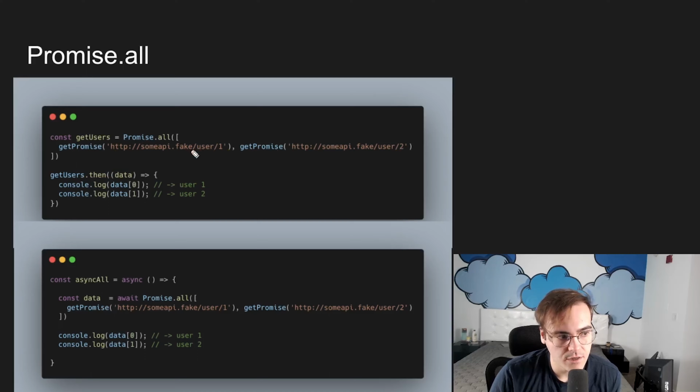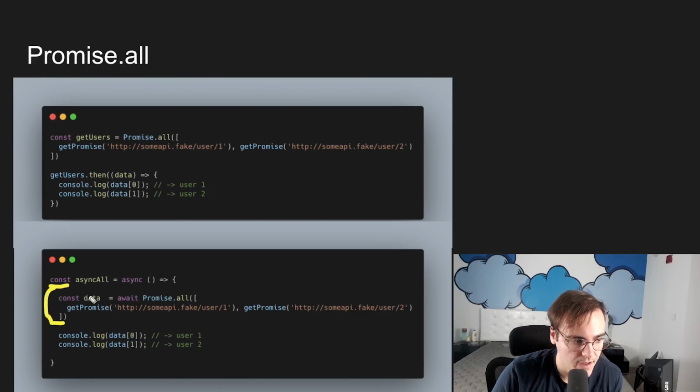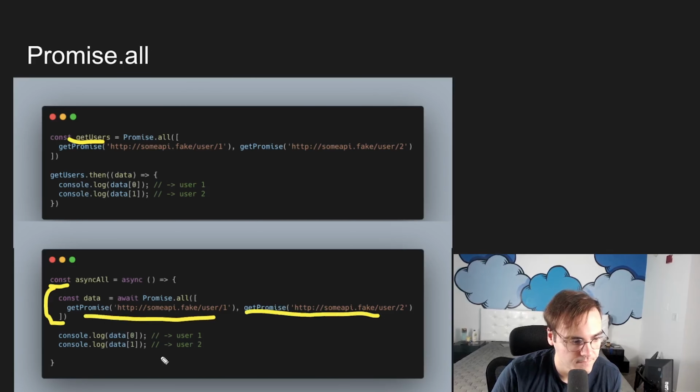Promise.all also works with async await, right? And there's no magic here. The reason it works is because Promise.all is returning a promise itself. So we can do the same async await functionality. We do that here. Look at this example. We have data and we can remove this getUsers dot then. We just go straight up: here's the data, await for this Promise.all to resolve. We get these two promises. And then just the same as above, we console log the data and it follows the same rules. The first one in the array is user 1 because our first promise in the Promise.all array is the one that's asking for user 1.